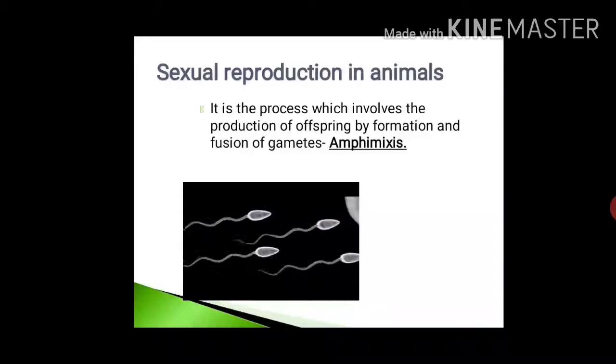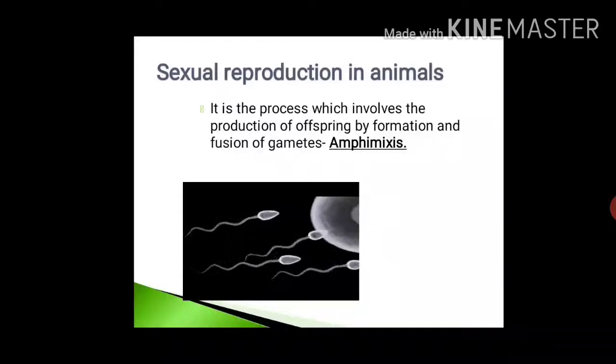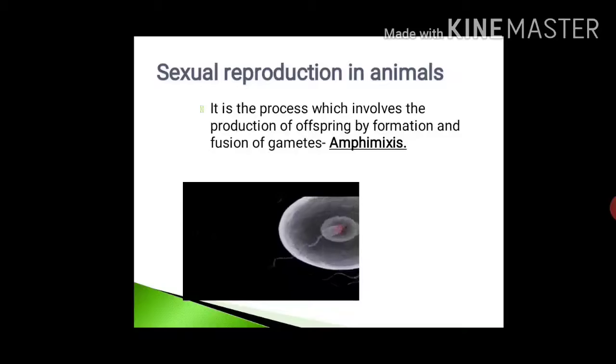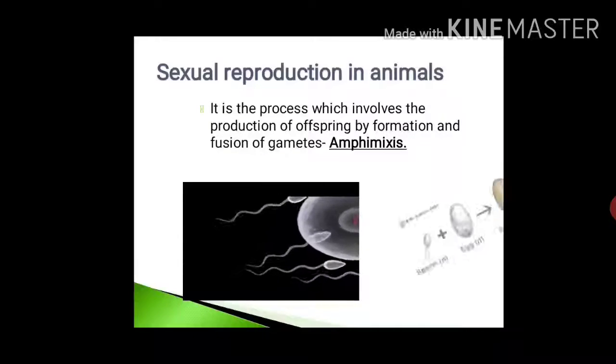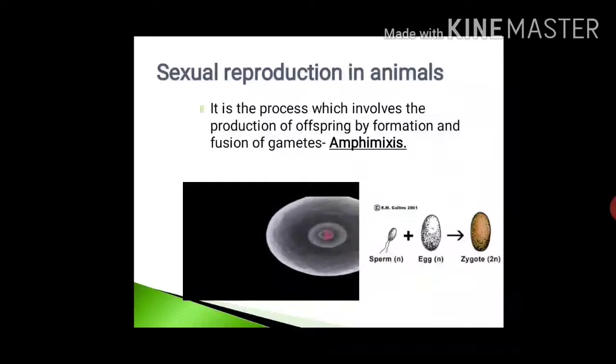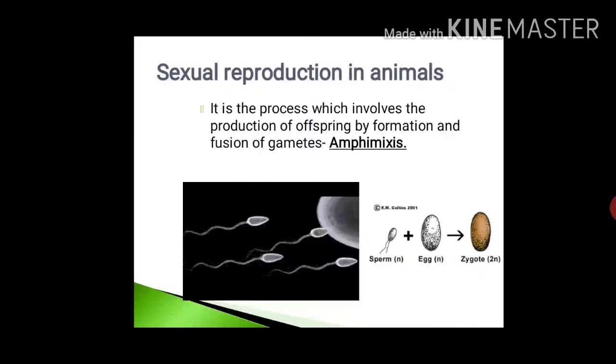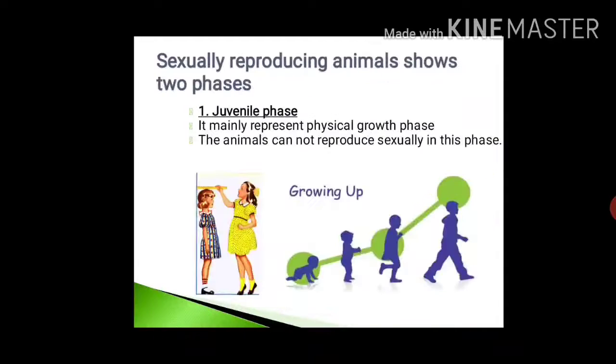You can see this video. In that video, the sperms are moving towards the ovum. Here the fusion of these sperms and the egg takes place, and after the fusion it forms the zygote. Then sexually reproducing animals are there.